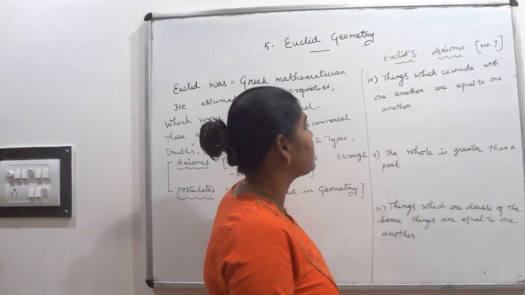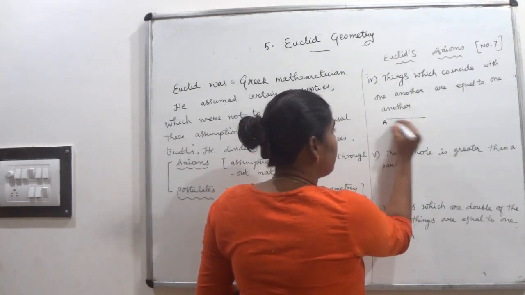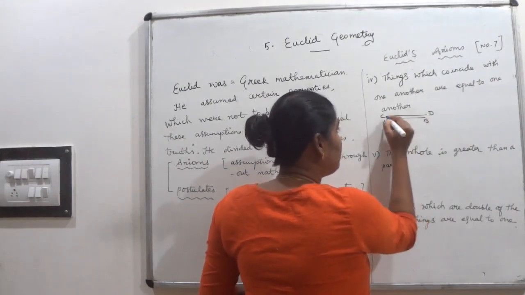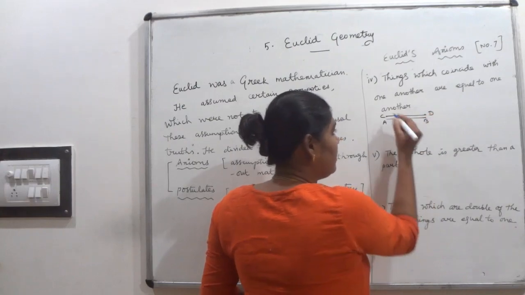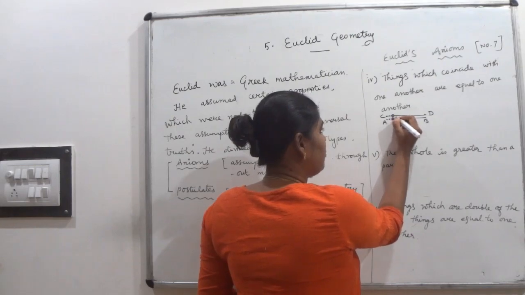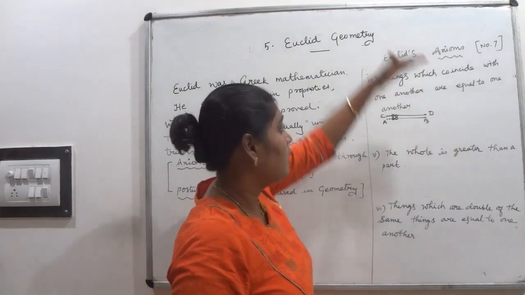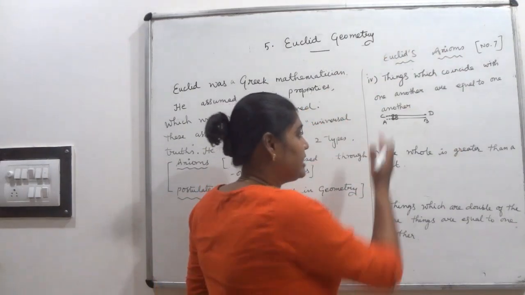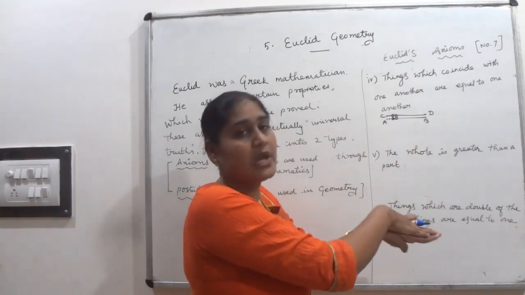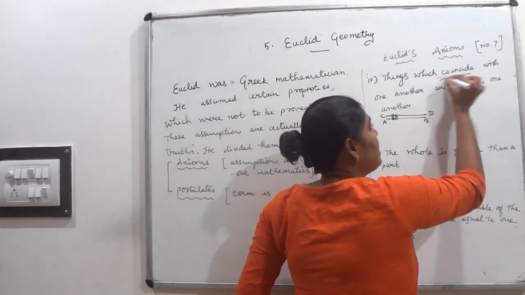Fourth axiom: things which coincide with one another are equal to one another. If you are taking two line segments, one is AB, another one is CD, suppose. When you keep them one upon another, each and every point of both the line segments should match with one another. Then I can tell that these two line segments coincide with one another. Exactly match. That's all.